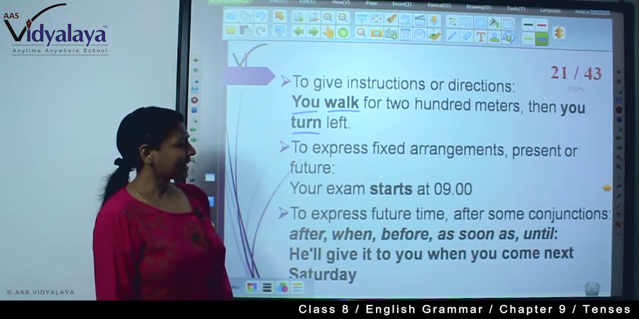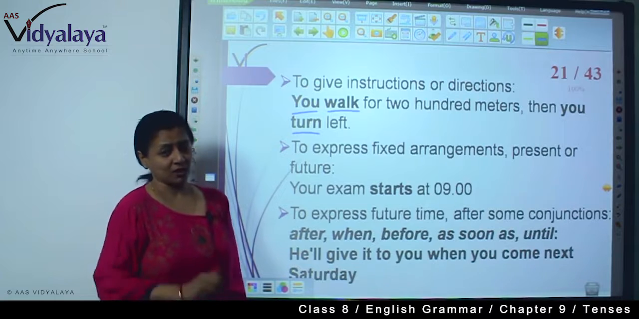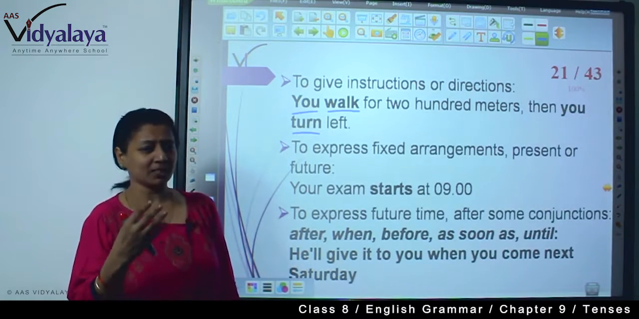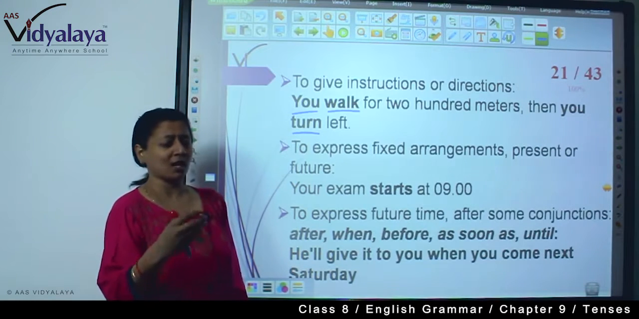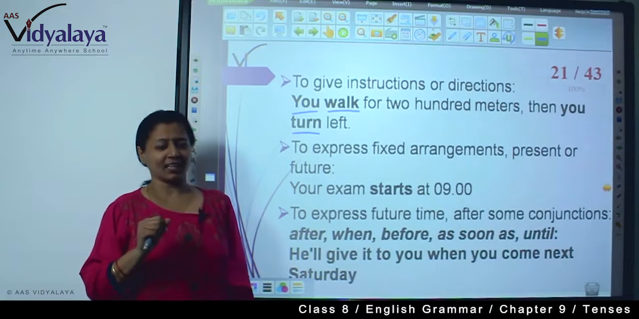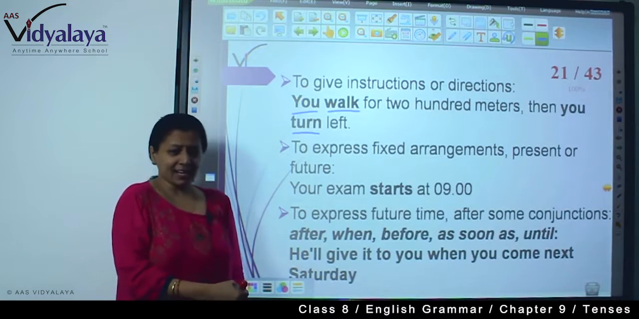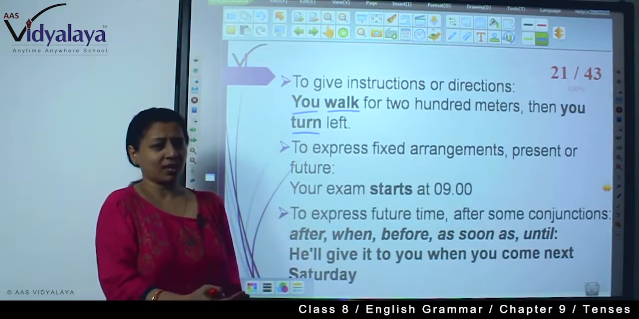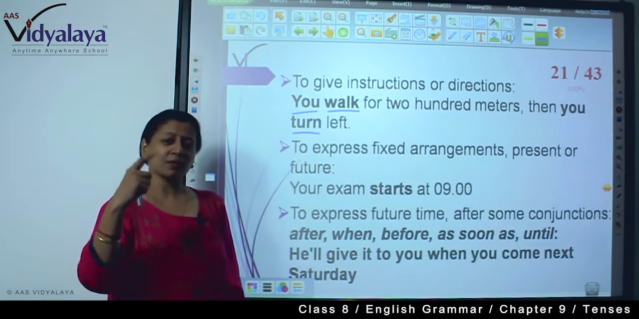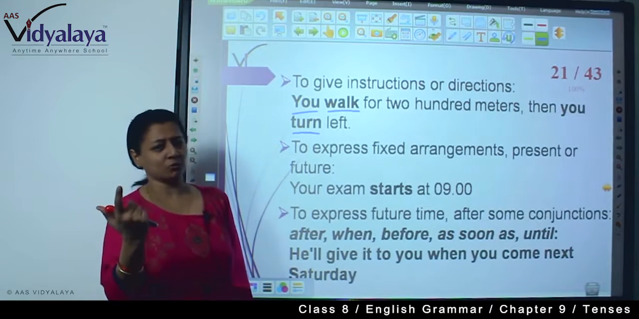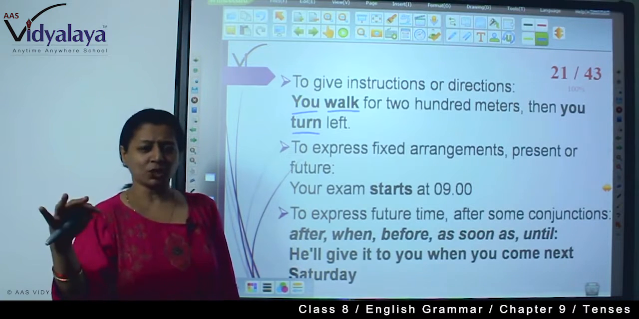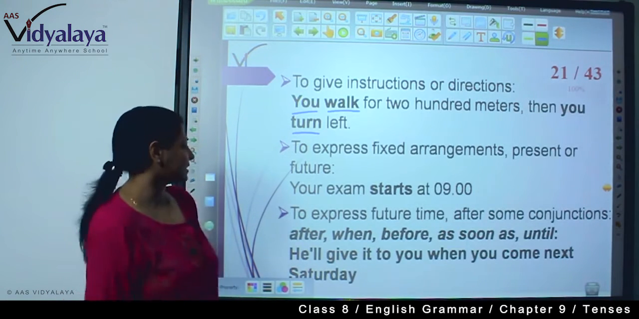To express fixed arrangements, present or future. When you are planning, when you are fixing some arrangements, whether it will be in present or future, we use simple present tense. Your exam starts at 9 o'clock. Today at night I am saying to a student, your exam starts at 9 o'clock, though the exam may be tomorrow or the day after tomorrow, but I am giving the information in simple present tense.